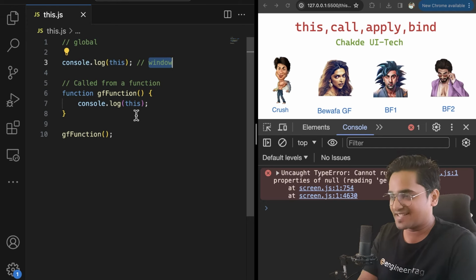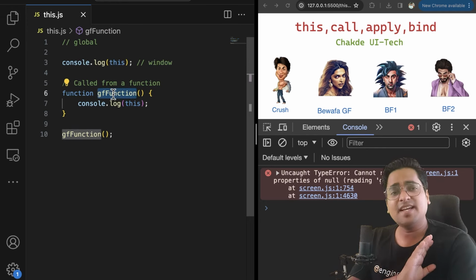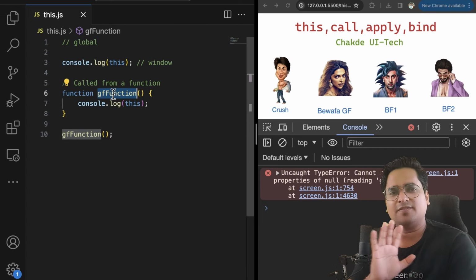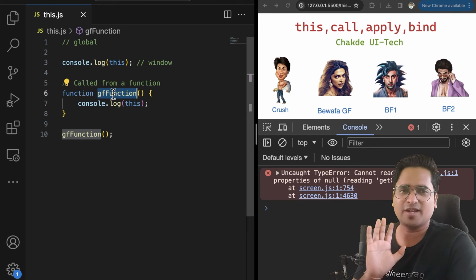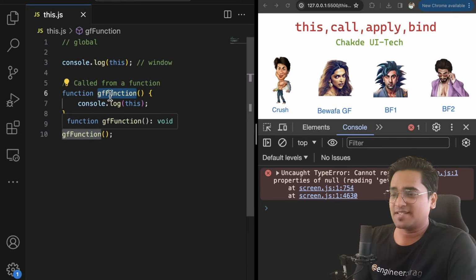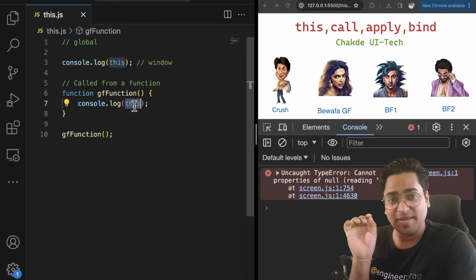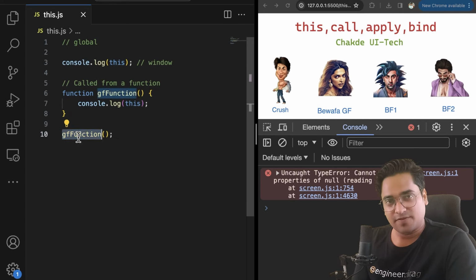Now let's understand one simple thing quickly. We created a function. As we said, in the entire story, wherever you see a function, that's a girlfriend. Inside this function we are calling console.log, and there is a this being accessed, console.log(this). We are calling this girlfriend with respect to what? Guys, there is a hidden thing.